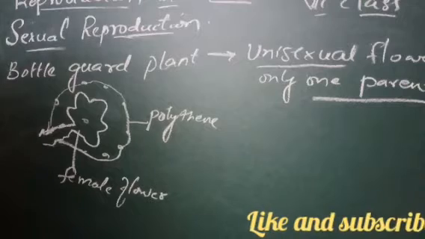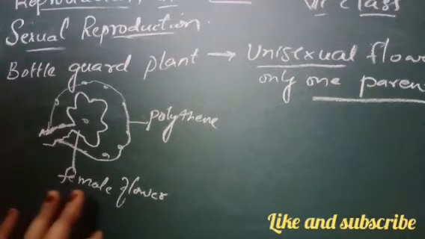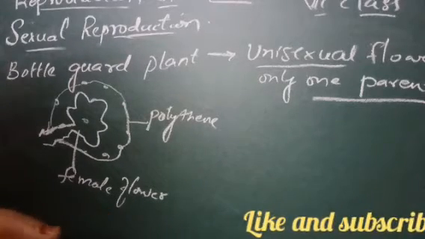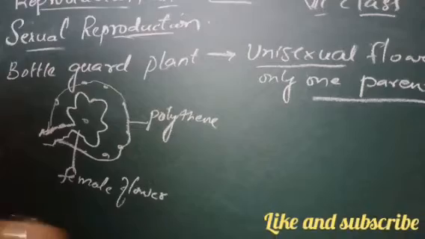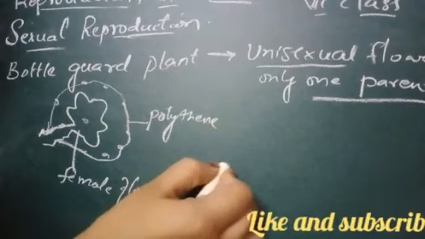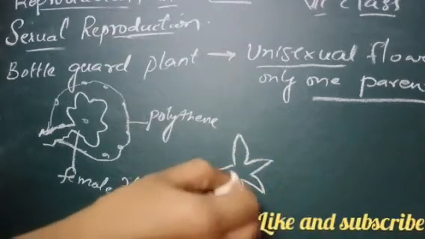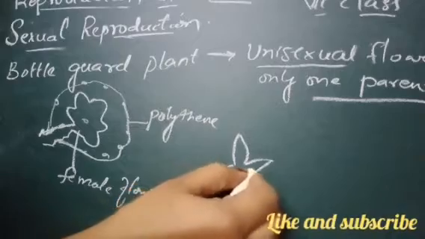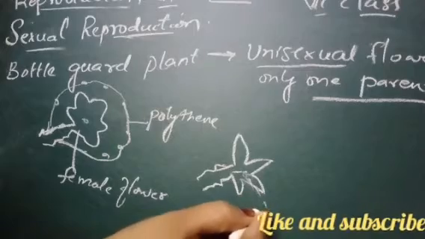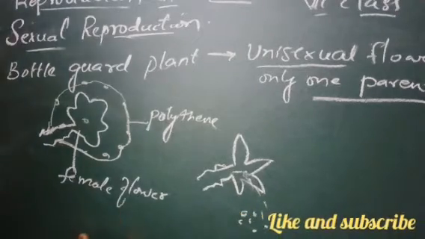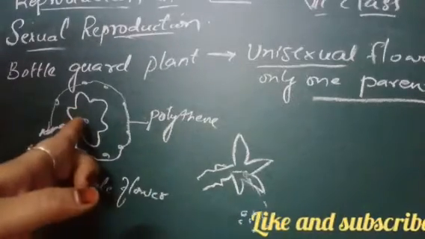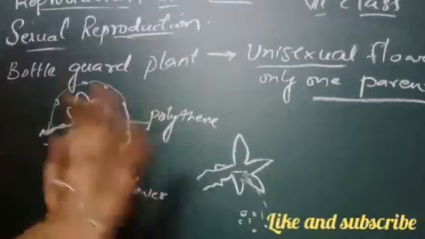Now we'll collect the pollen grains from the male flower of the bottle gourd. We'll pluck the stamens of the male flower and shake them to collect the grains which are present. Suppose these are the male flowers, and here we have pollen grains, right? So we will shake it so that all the pollen grains start falling, and we will collect the grains. Now we will take out this cover and place the pollen grains here. Then we will leave it for some time.